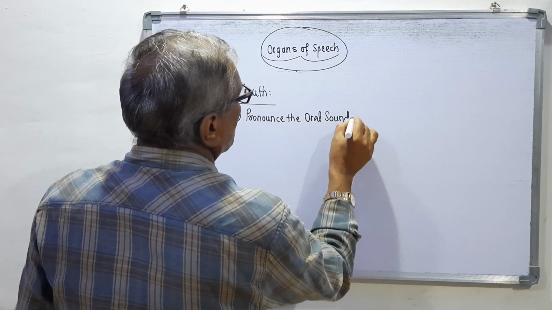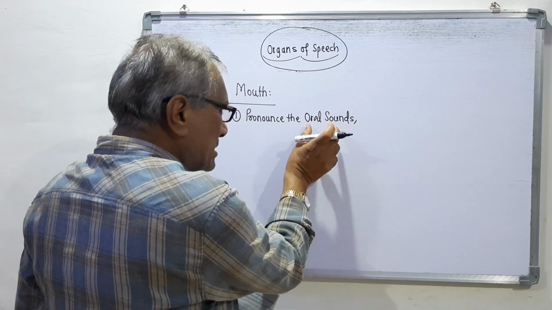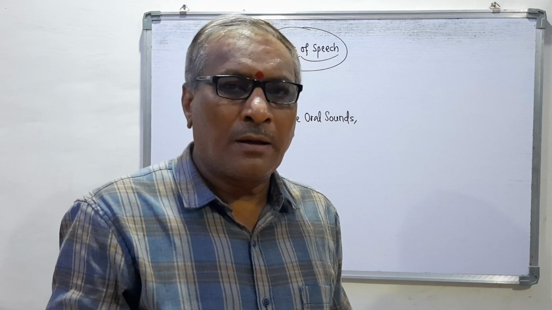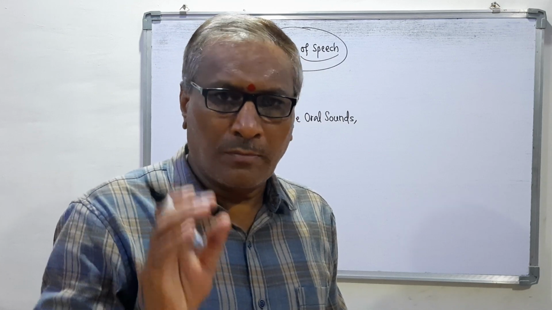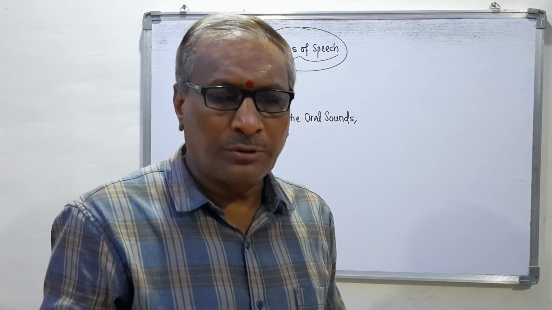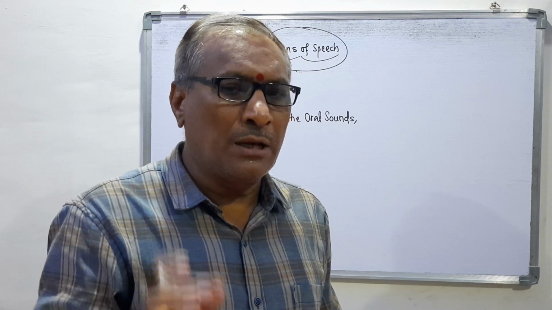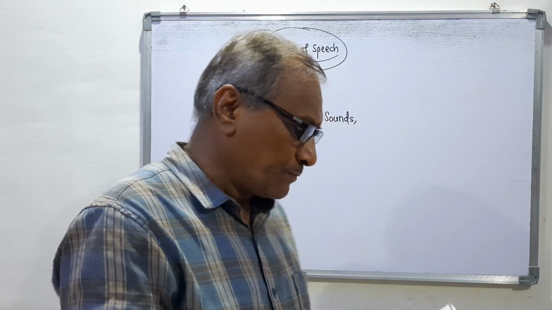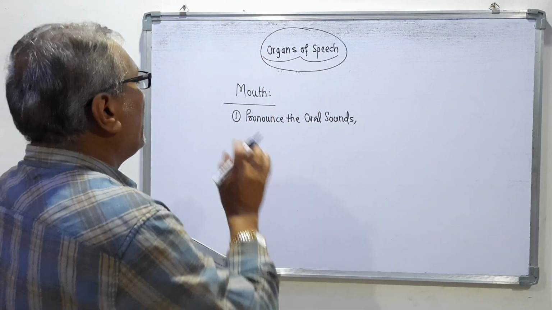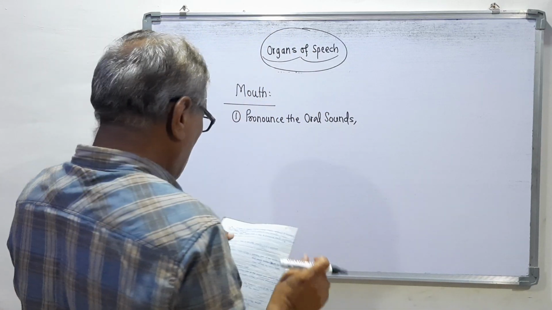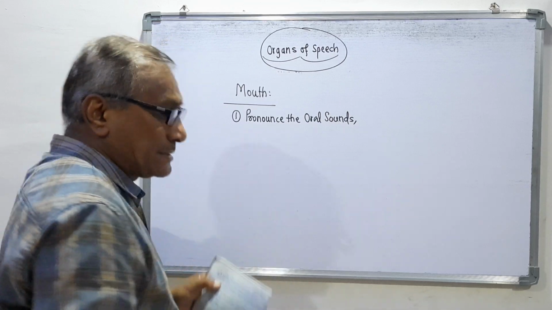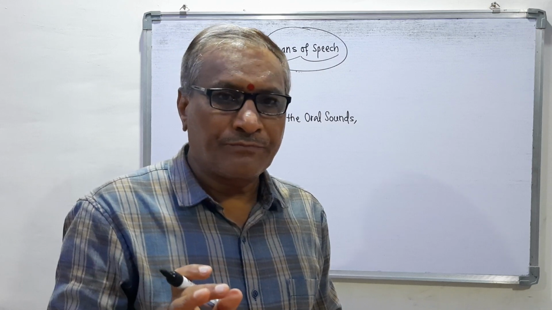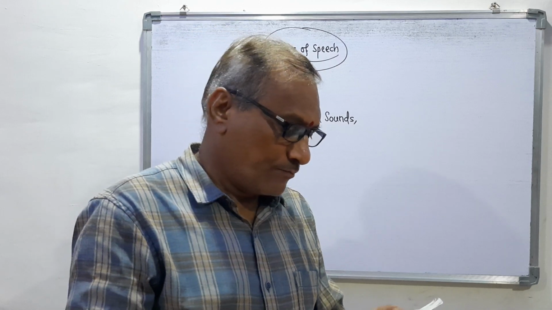Remember, oral sounds. What do the oral sounds mean? The oral sounds are produced always through the mouth, with the help of the organs in the mouth, and that's why they are called the oral sounds. And this mouth has been divided into parts.